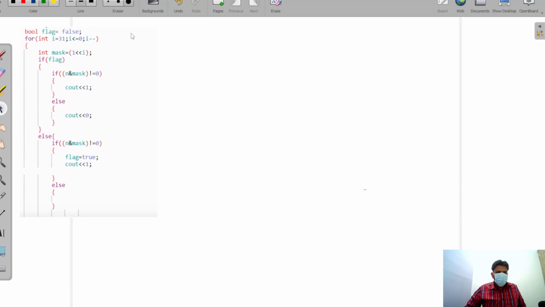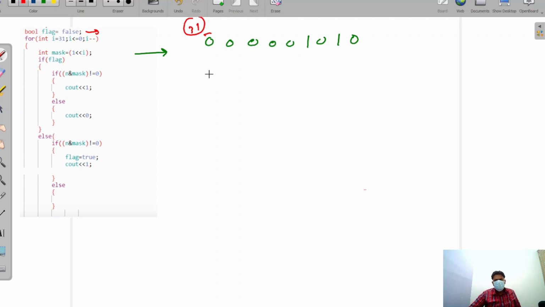Okay, so what I'm doing here, we take this 0, we take this 0. Initially we are running with flag equal to false, and we are starting from i equal to 31. Suppose this is our 31 0, and then we are taking a mask from 31 because we provide i equal to 31. Then the 1 will be shifted to the 31st place. Okay, initially the mask is 1 at this place.